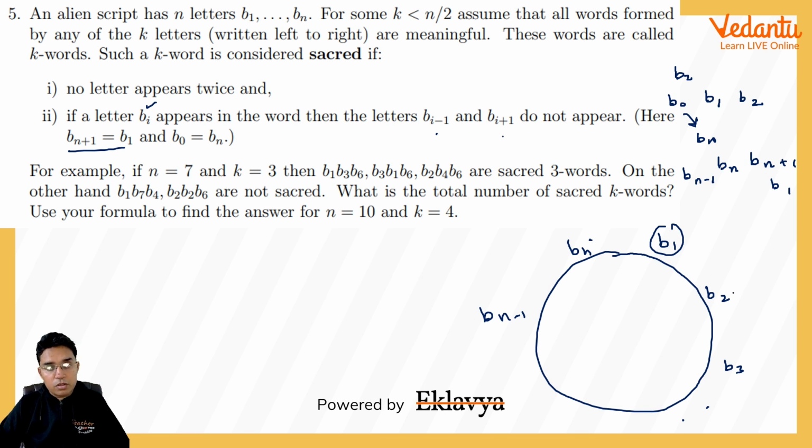For B2 we are not supposed to take B1 or B3. So actually we have to select k letters first, such that no letters appear twice, so they all are distinct, and no two of them are consecutive. That's it. And once we have done that selection, we will be making a k letter word.